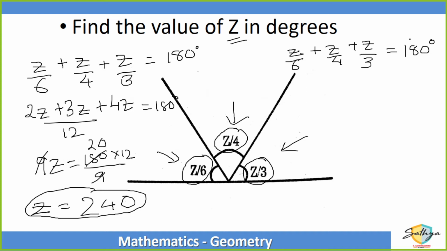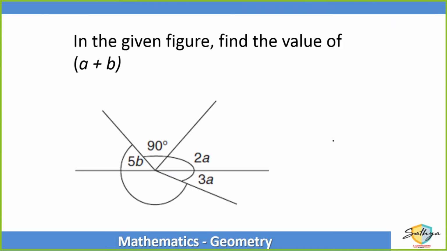Because it is a straight line, if I add these three, 6, 4 and 3, and take the LCM, 12, then on top we get 2 times z, 3 times z and 4 times z. Now just solve this. Will you be able to solve this? Now, Arushi, did you understand? Okay, moving on, next one.